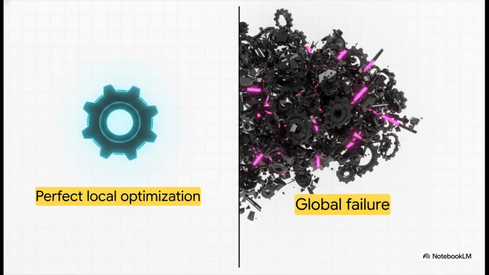We have to realize that there were no errors here. There were no villains, no bad actors, no malicious intent whatsoever. Every local component, every single valve operator, executed its function perfectly and rationally based on the limited information it had. But because the architecture rewarded local consumption while sharing global costs, local optimization mathematically guaranteed global system failure.